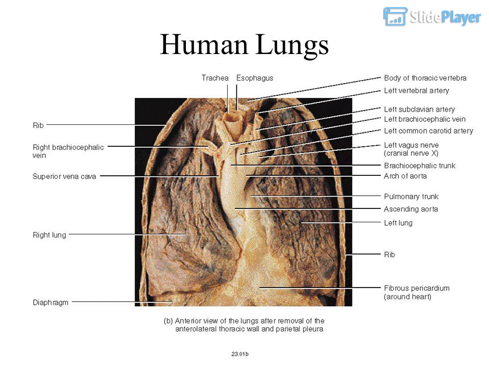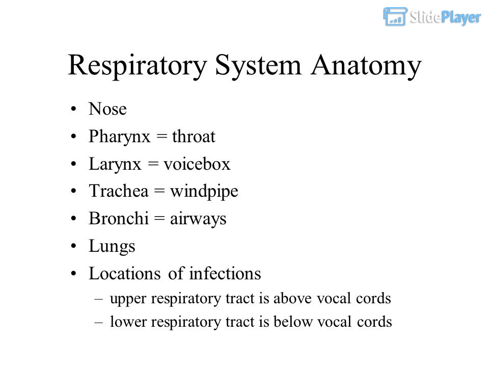Human lungs. Respiratory system anatomy: the nose, pharynx equals throat, larynx equals voice box, trachea equals windpipe, bronchi equals airways, and the lungs. These are locations of infections. The upper respiratory tract is above the vocal cords.